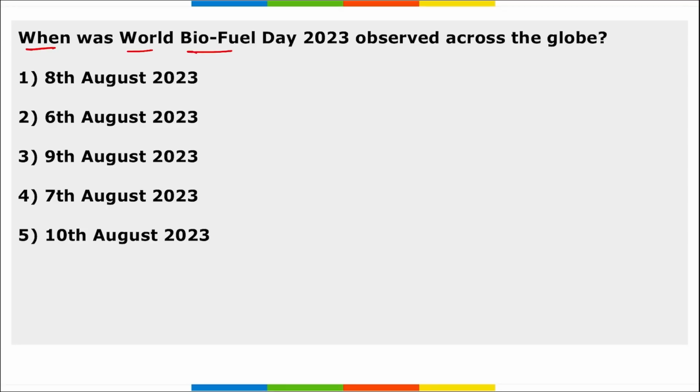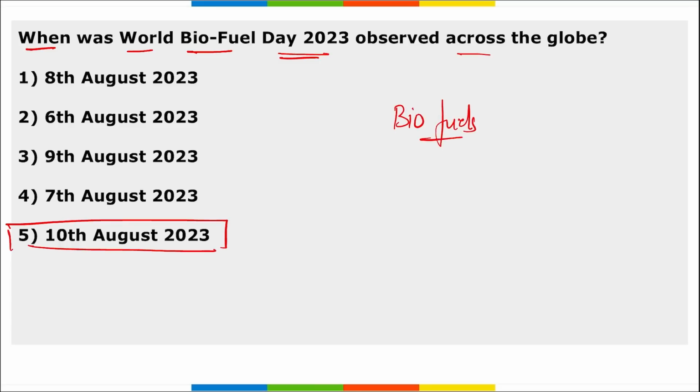When was World Biofuel Day 2023 observed across the globe? So World Biofuel Day is observed on 10th of August across the globe, and it is to create awareness about the importance of non-fossil fuels or biofuels, correct, as they are the alternative source to the conventional sources of energy, that is your diesel, petrol, correct, as they create pollution and they are harmful for our environment. So that is the reason we need to promote these biofuels, and that is the reason we want to create awareness by observing this World Biofuel Day, correct.